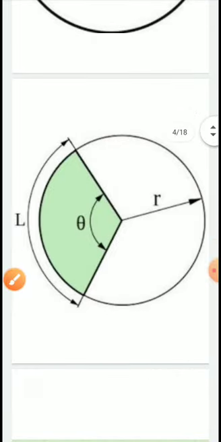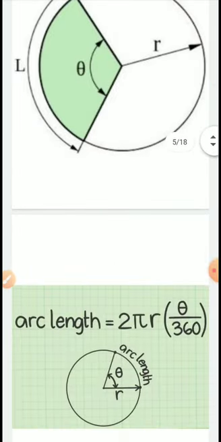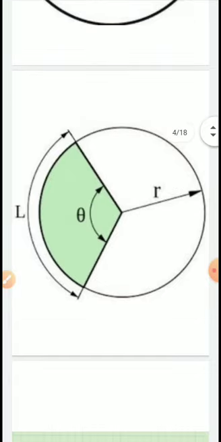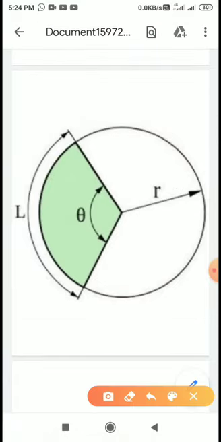Here one more example I have given. Okay, now see, here I have written L. Here it is shown as L. What is sector? Sector is a part of the circle, area of the part of the circle. And what is length of arc? Now second one is length of arc. Okay, so what is length of an arc? Length of an arc is the part of circumference.